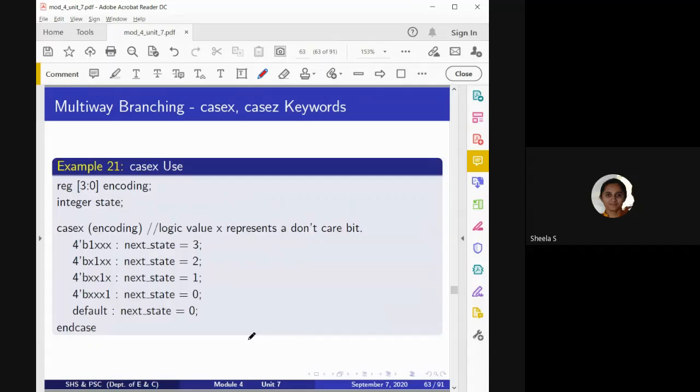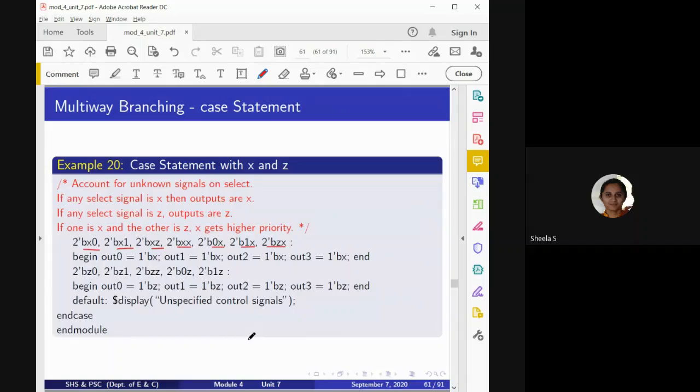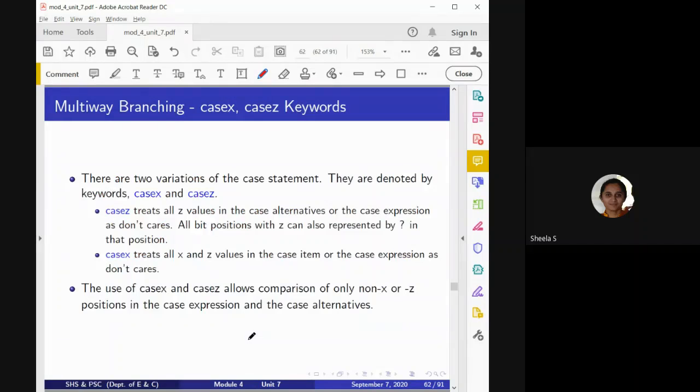And then the last one we have is casex and casez. When we are considering X as well as Z in the input, instead of using only the case statement, we may not get the proper output. So that is why we are going to use casex and casez statements. Here in the input, if any of the bits is equal to high impedance or unknown, in that case, it will treat those values as don't cares.